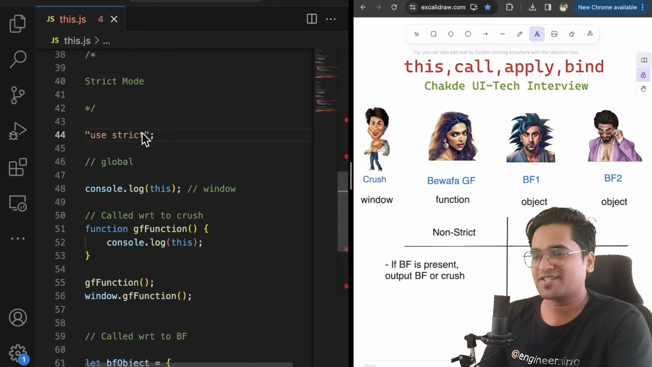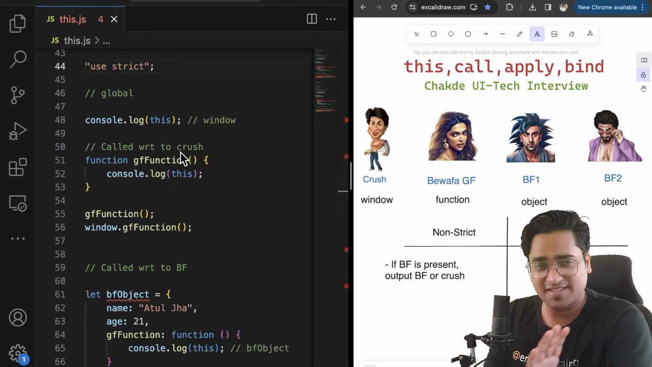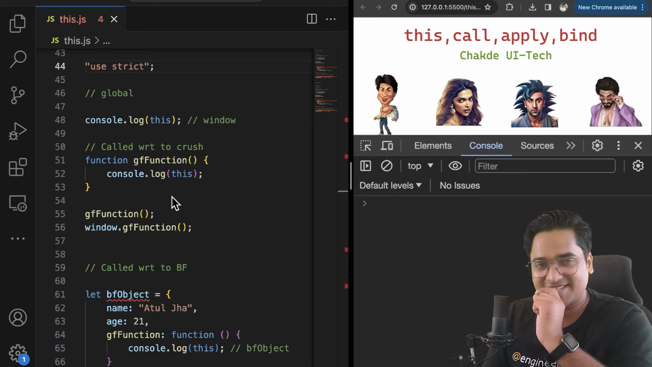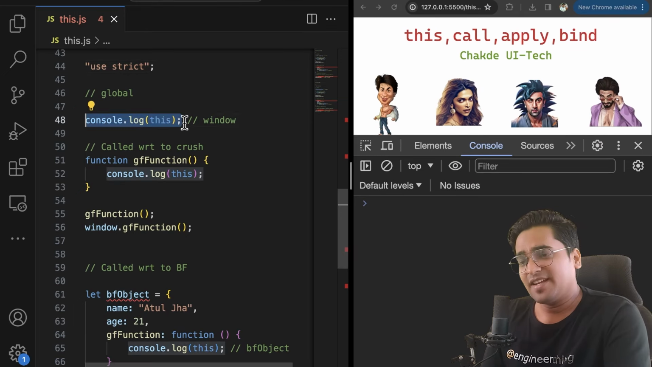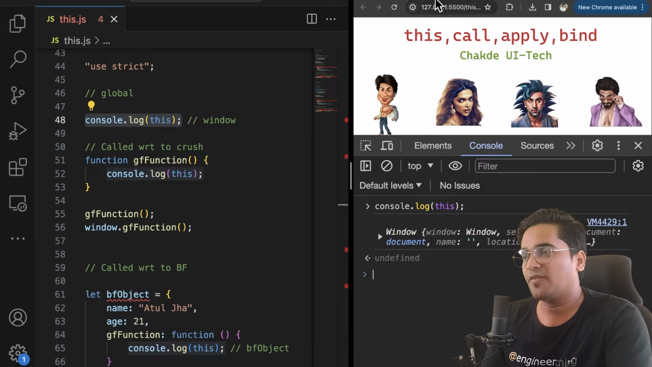Now you are in strict mode, you are in use strict mode. What are the things which are going to change? That's what we are going to see. So let's go back. So clean it up. Now we are going to understand a few things. When we run anything in the global scope, your global scope is always the window object.